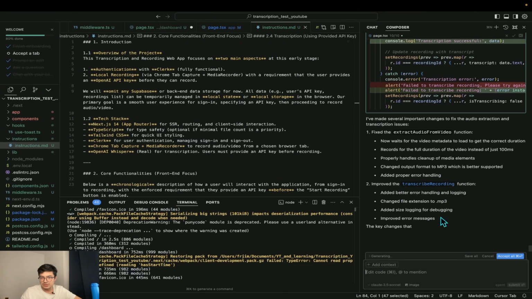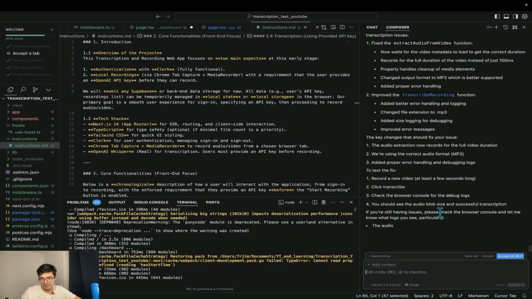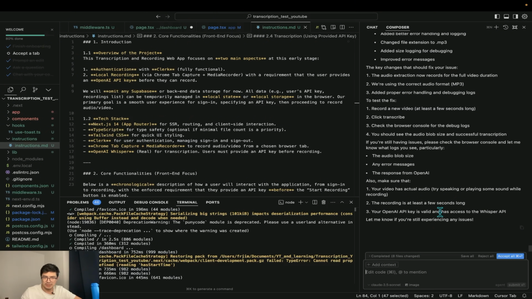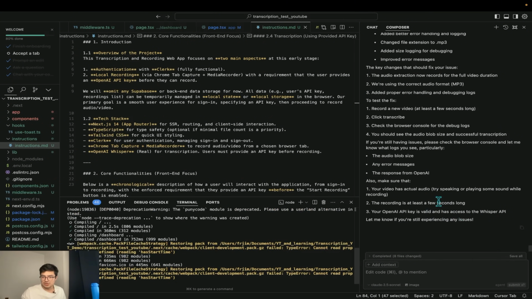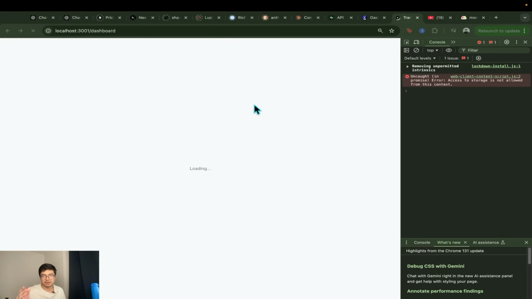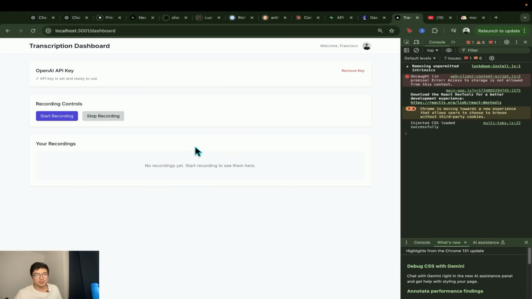There you go. So we made some changes. Now we're extracting for more than 100 milliseconds. Apparently that was a setting done within the project that we have right now. If you accept the changes, let's perform a full reload. Yeah, okay, it's doing it by itself. Cool. Now we should be able to record audio. Let me disconnect the mic and you'll see the process now.